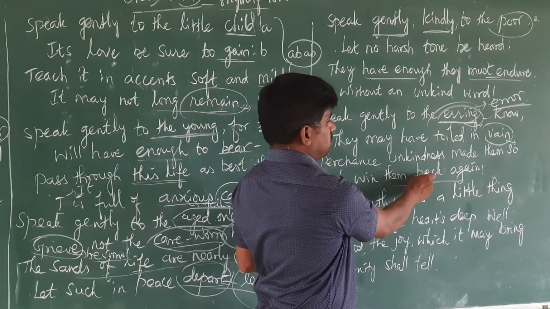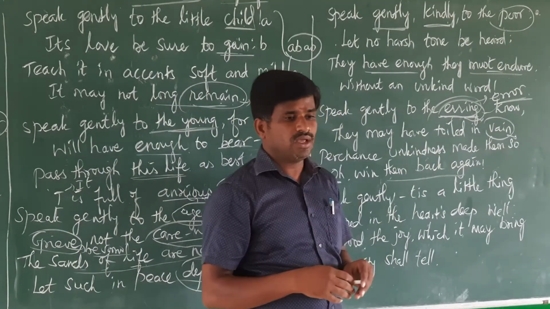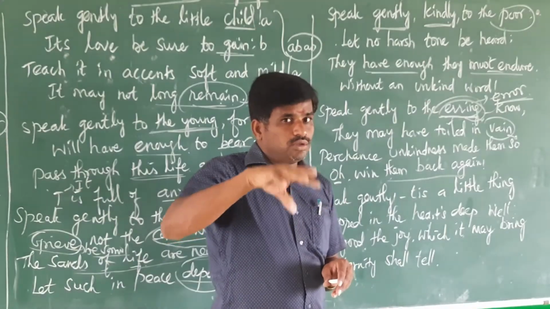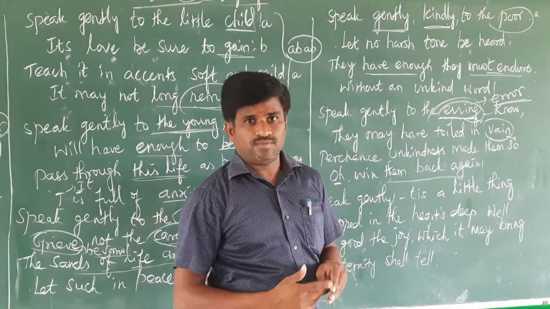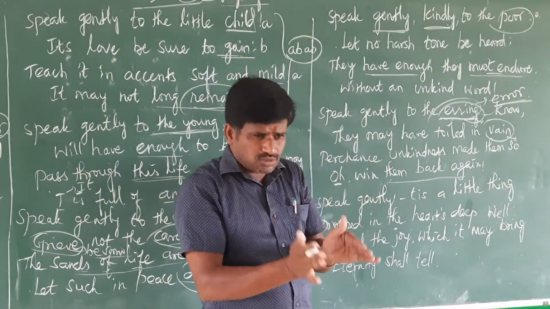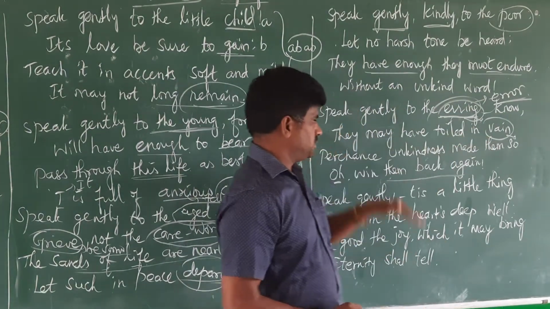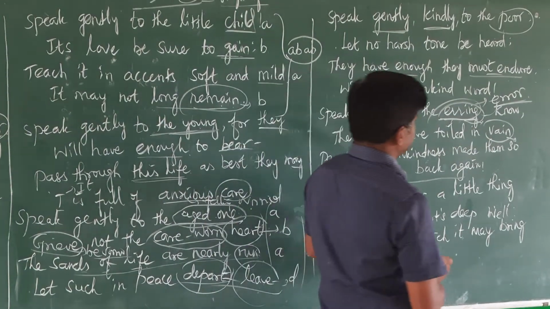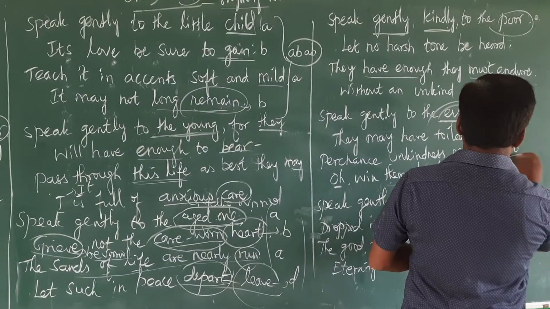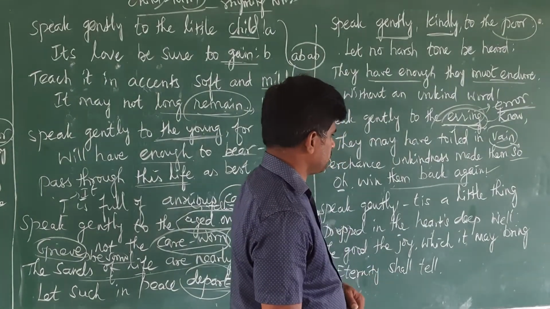So that is what the poem explains about those who are doing errors. They may do the error again and again. Suppose we give them another chance, they will reduce their errors and rectify their mistakes. Then they will do things in the correct manner. This is explained here. In this stanza, the words "show" and "woe" and "again" are used.